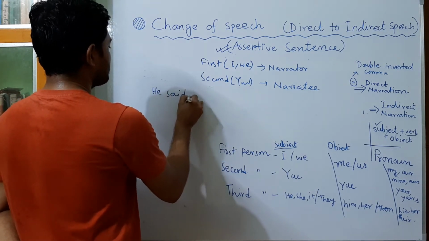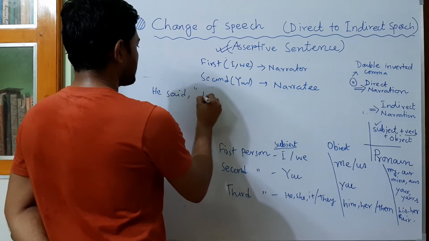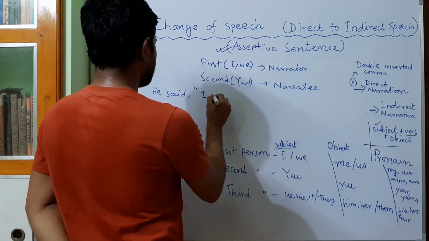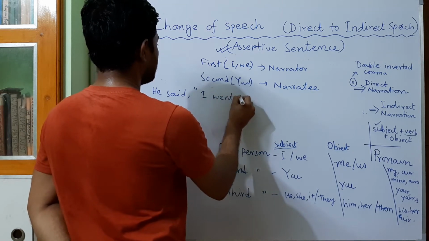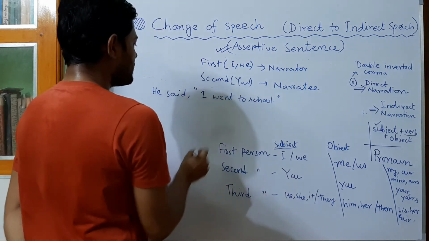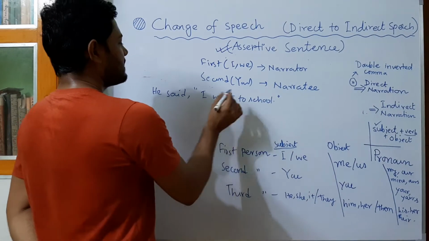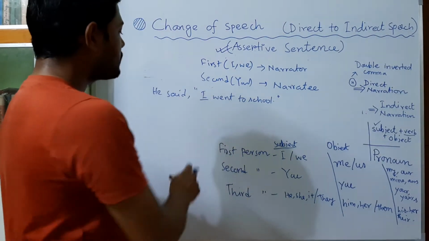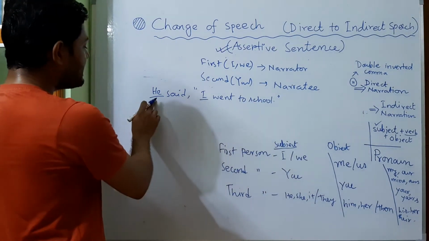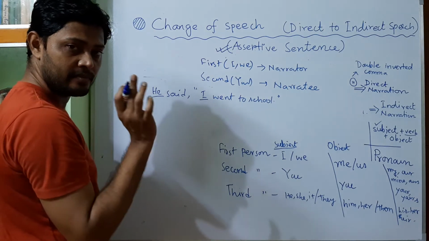He said, "I went to school." So in the double inverted comma we have found the pronoun I. So I means narrator. Who is the narrator? He. So he is third person.